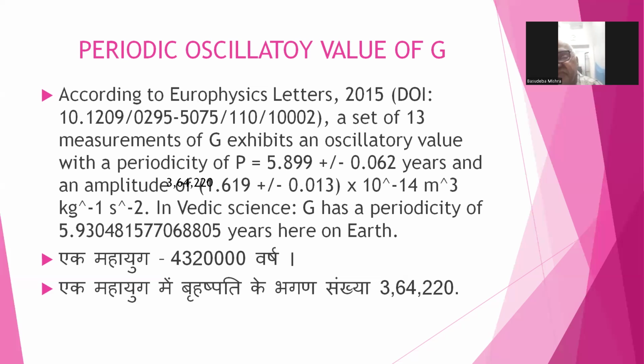It can be precisely calculated as per Surya Siddhanta. So this proves that our theoretical derivation of G is actually the same as the modern experimental measurement of the value of G.